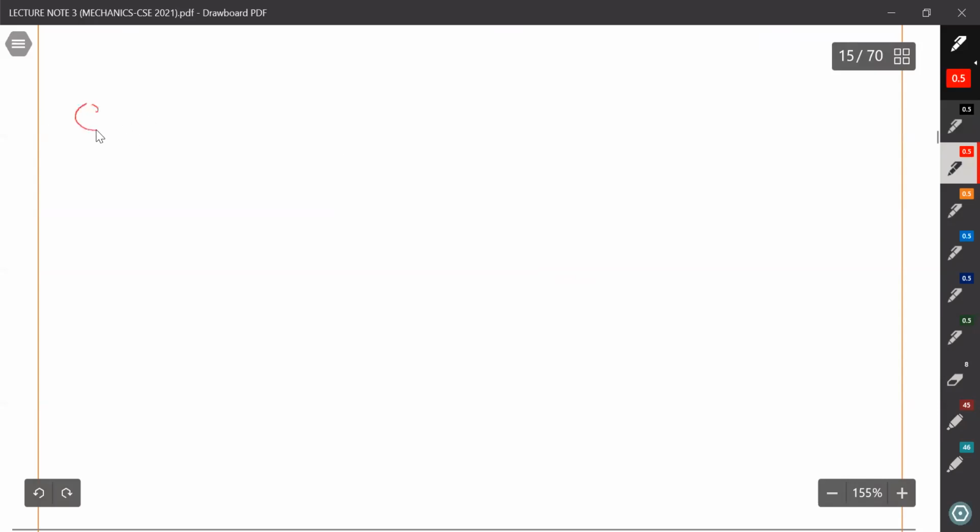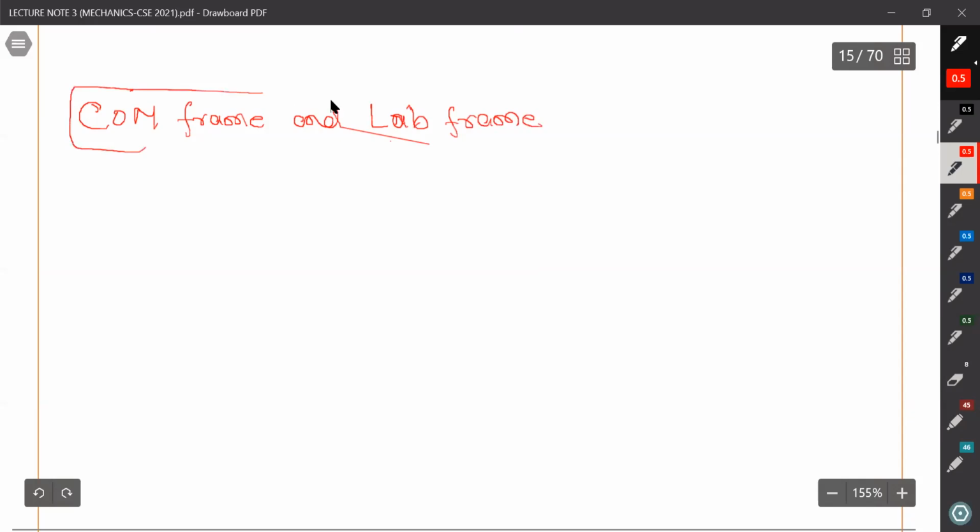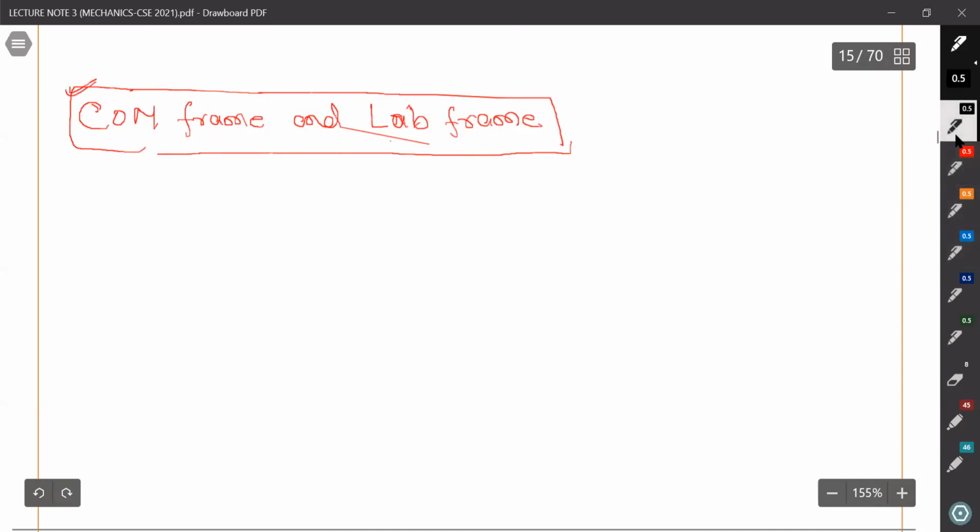Next is our center of mass frame and laboratory frame, lab frame. Next we are going to discuss. So whatever we have studied till now, we are discussing with our lab frame. So let me discuss the lab frame first.